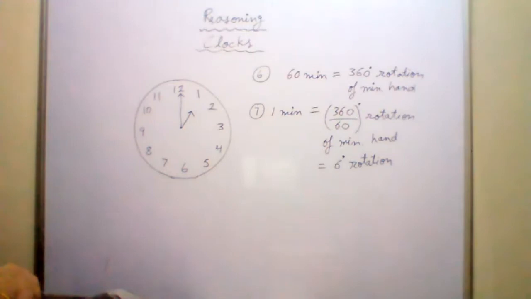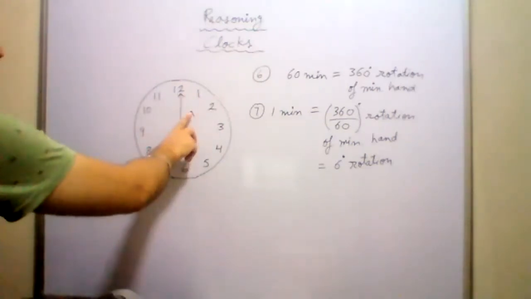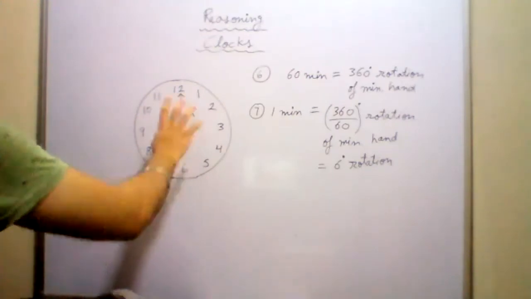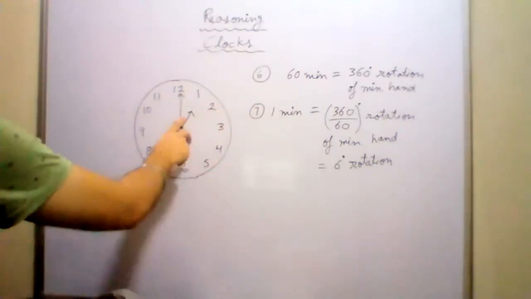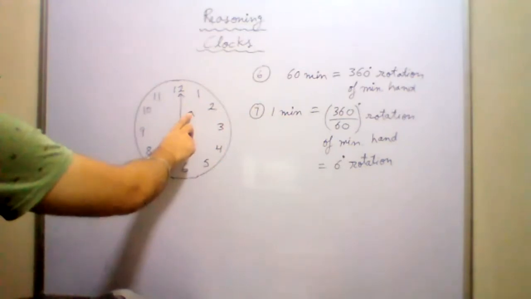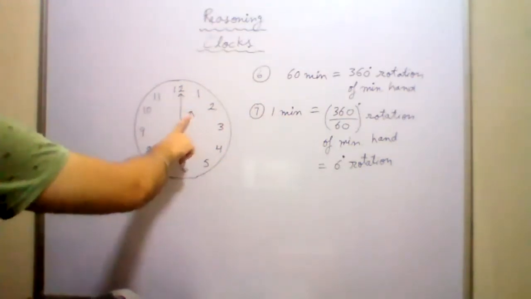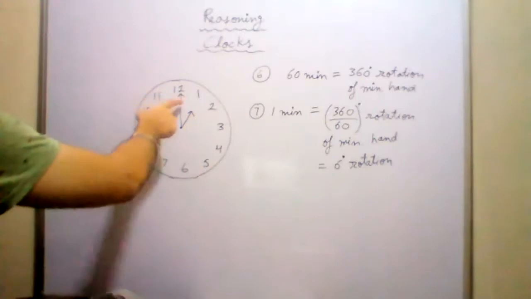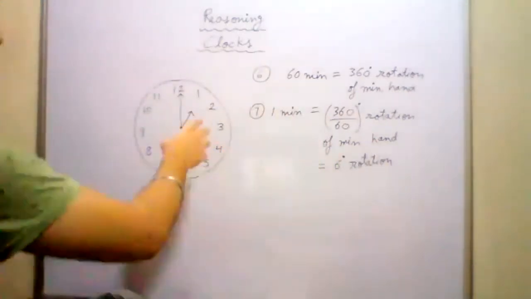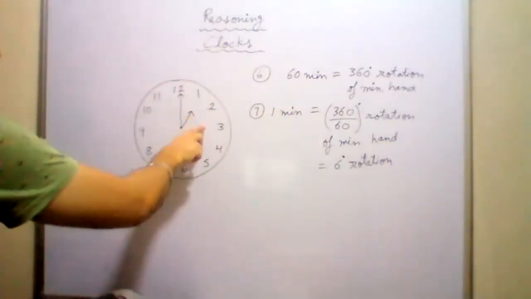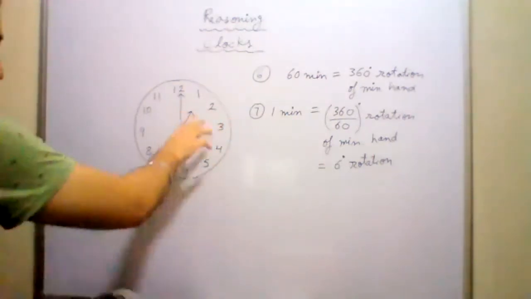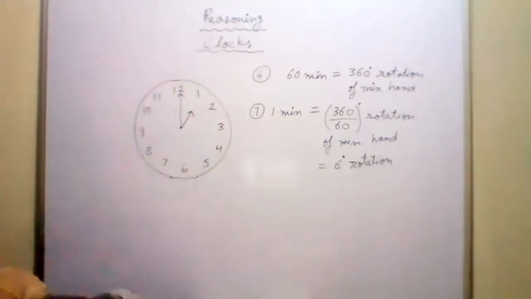What is the angle covered by the hour hand when it starts from 1? Leave the angle aside, it's a simple thing. If the hour hand is at 1 right now, and it goes around a full circle and comes back to 1, after how much time will it come? How much time will it take? I'm not talking about 12 hours, it will come back to 1 after 12 hours.